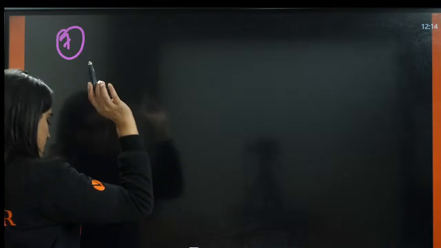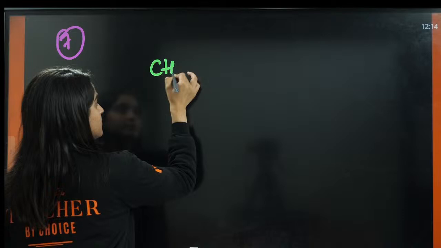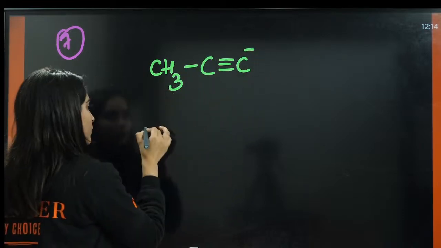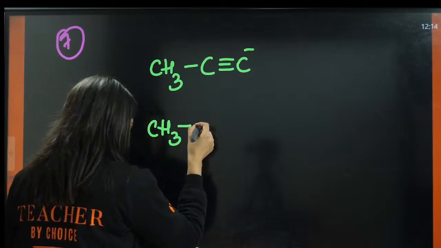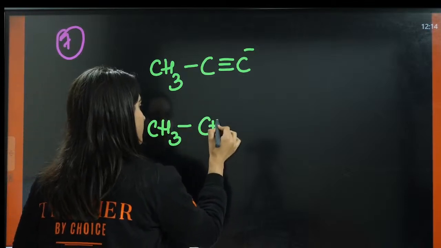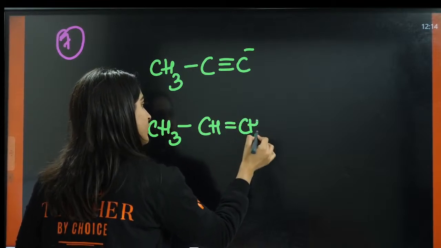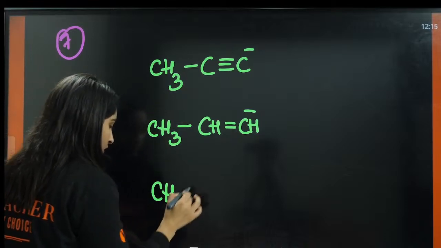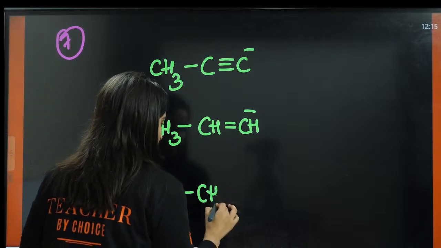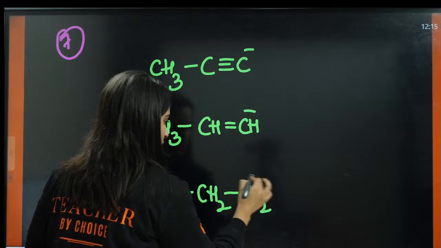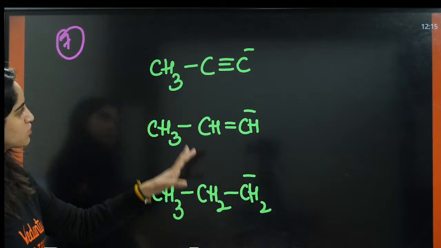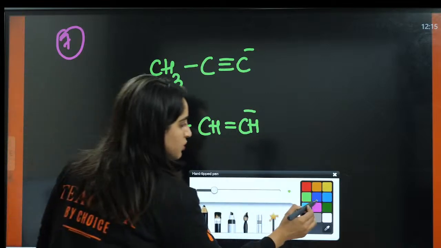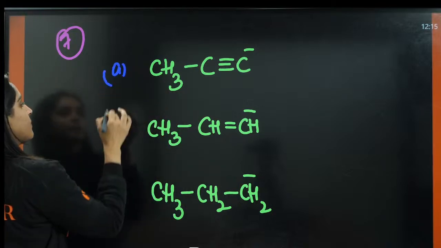Okay, so now next question, let us see who is able to give the answer. Please think and, only after thinking, give the answer, guys. CH2, CH2, CC. 3 bonds. This is A, B, and C.